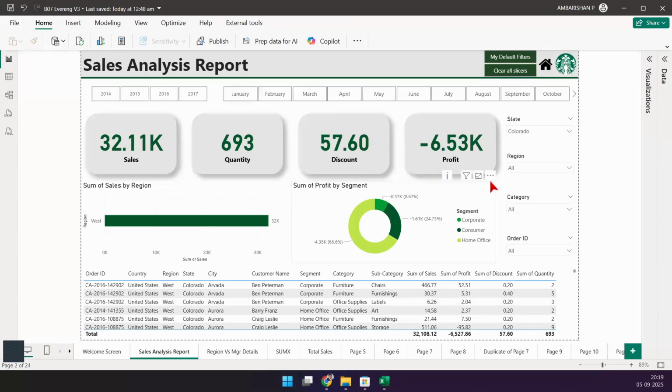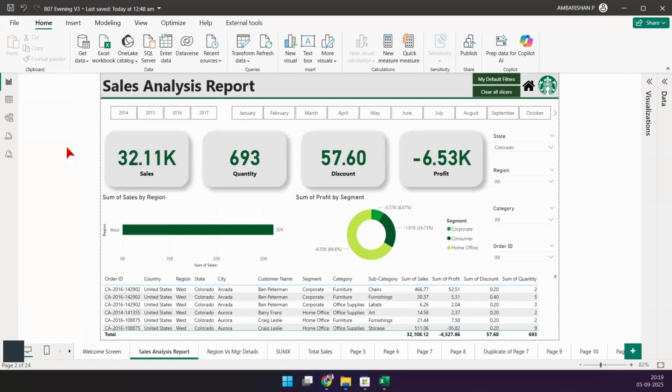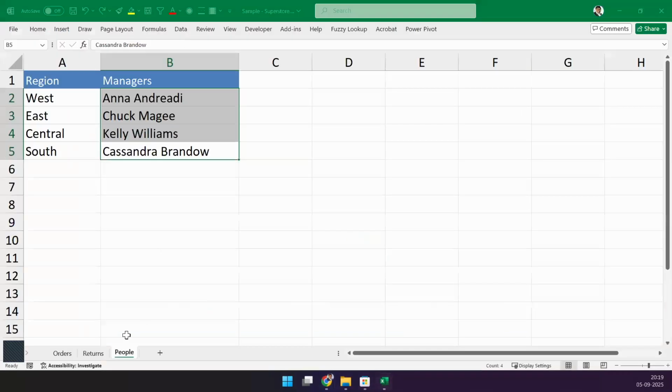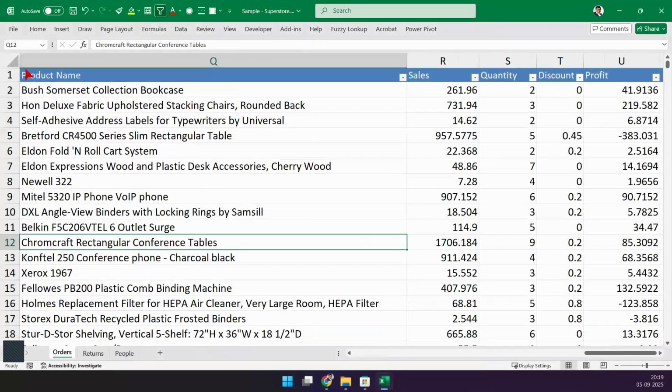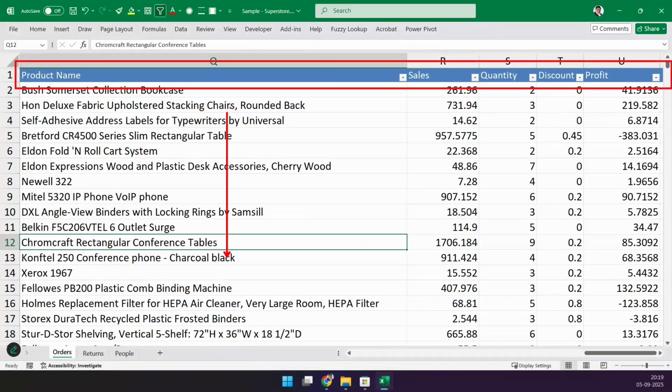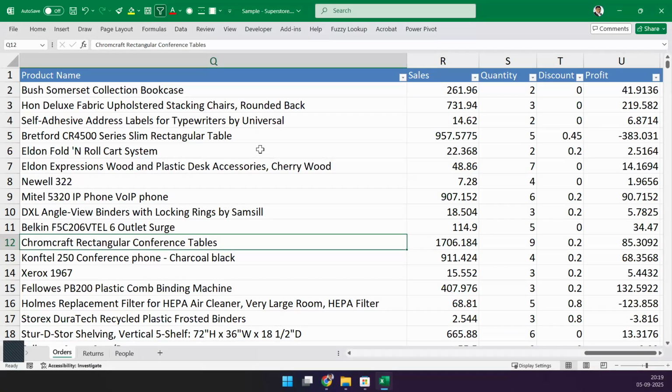Whenever you have to load the data from Excel to Power BI, when do we go for transform and when do we go for load? Okay, see, when your data is nice and clean, when we loaded the orders table, it was coming in neatly, right? Every column, every data, you are seeing that it is all nicely coming in. So you just load the data.